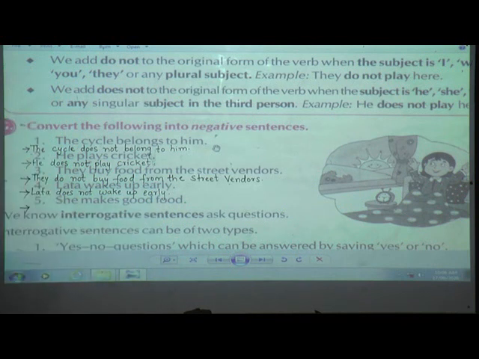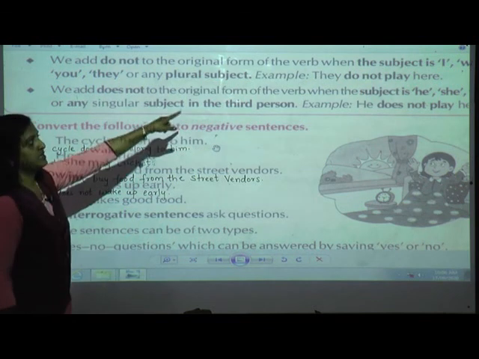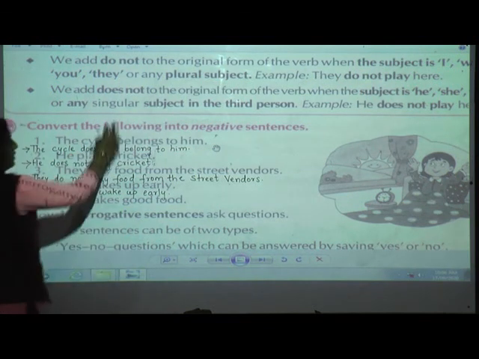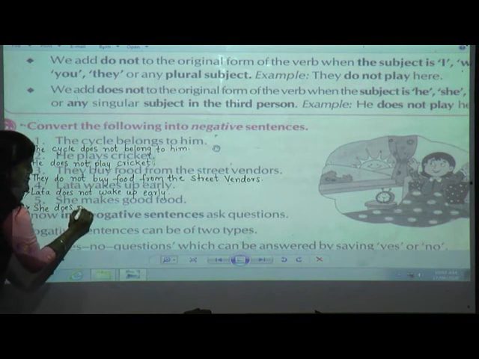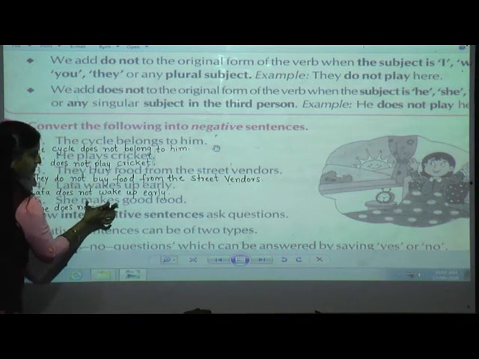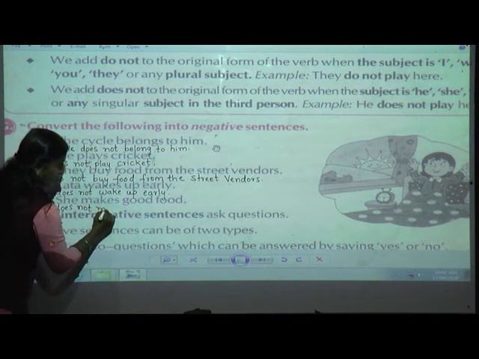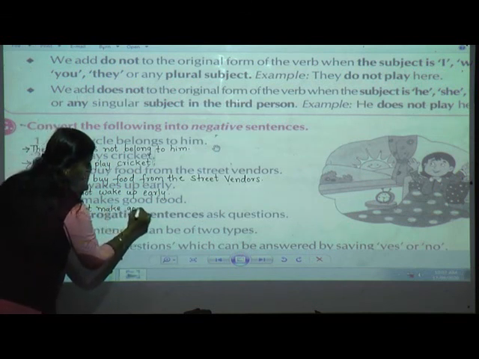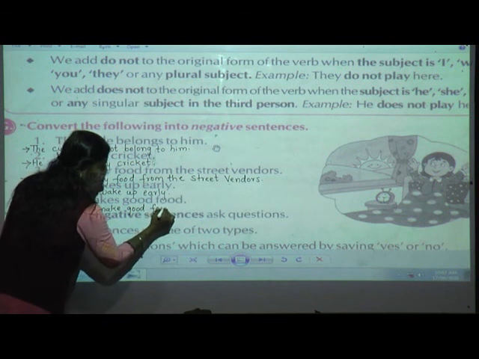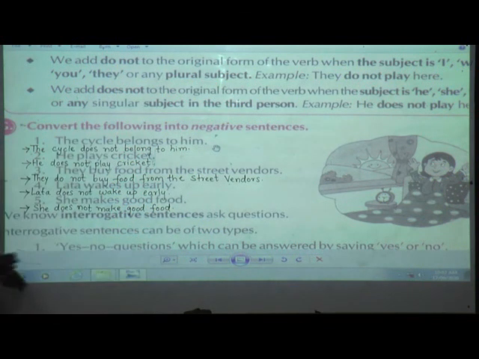Okay. Now fifth, she makes good food. Now, she is what? Yes, here the subject is she. So what am I going to add? Does not. So I will write she does not. What is the original form of the verb for makes? Make. I am going to remove the S. Good food. I will give you time. Write in your book.